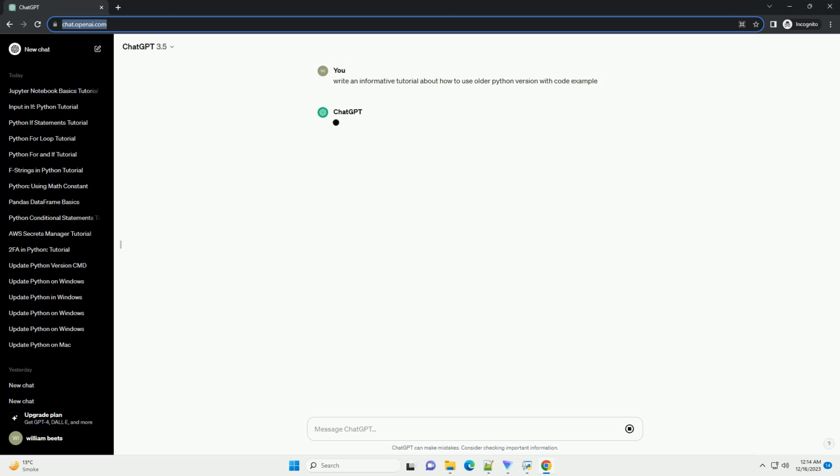Check if the Python version has been successfully changed. It should now display the older version you installed. To isolate your project dependencies, create a virtual environment using the older Python version.